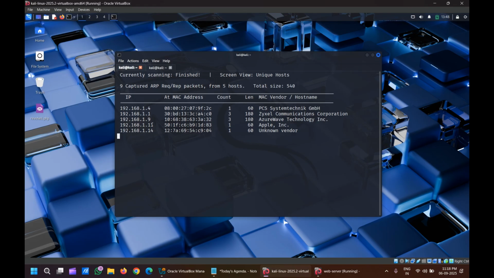So here we are able to see one, two, three, and four. This one will not be counted, because that's the router one. So we'll be seeing which IP address belongs to our web server. We can stop this by pressing Control plus C.